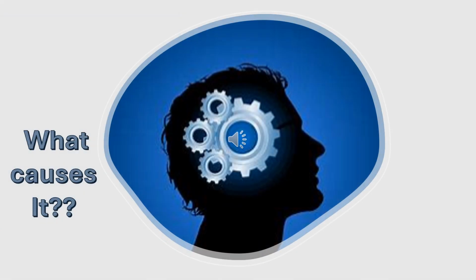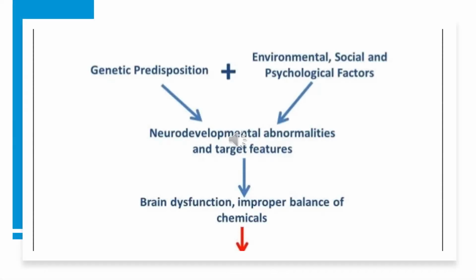The etiology of schizophrenia is not fully understood, but is believed to involve a combination of genetic, neurological, environmental, and psychological factors. Next, we'll get into an overview of some of these key factors that are thought to contribute to the development of schizophrenia. Let's start by looking into the genetic predisposition, which means that individuals with a family history of schizophrenia are actually at a higher risk of developing the disorder.